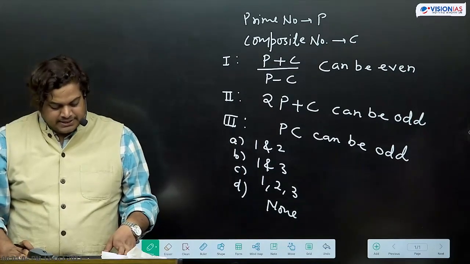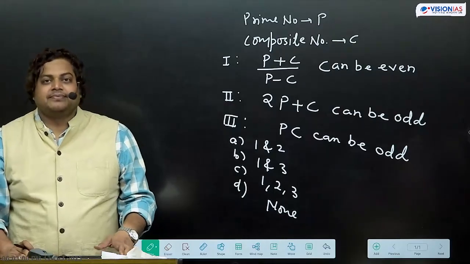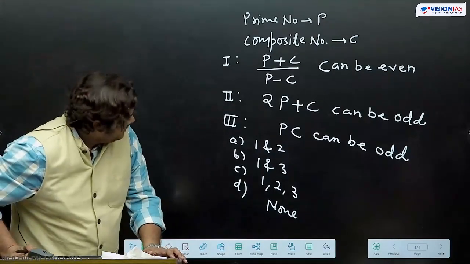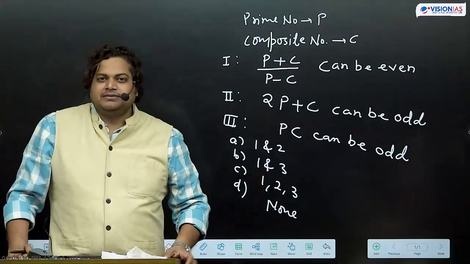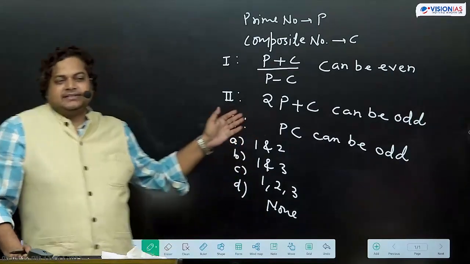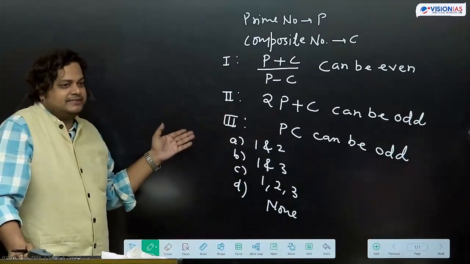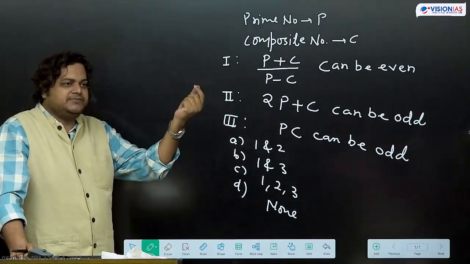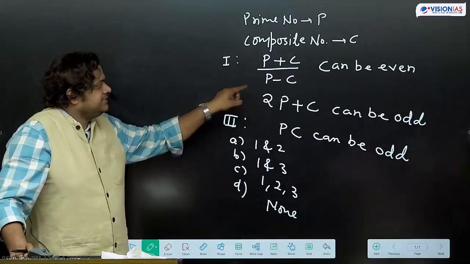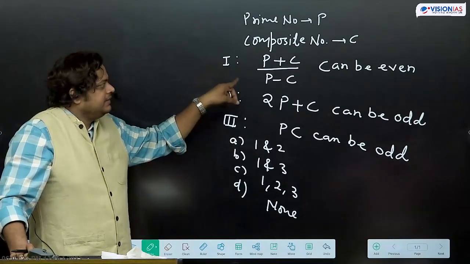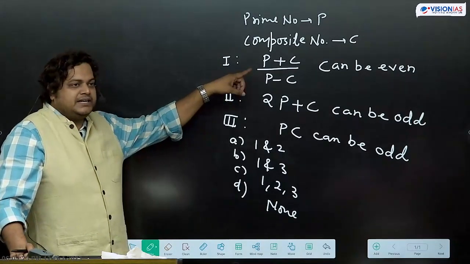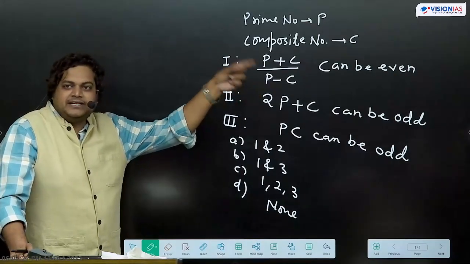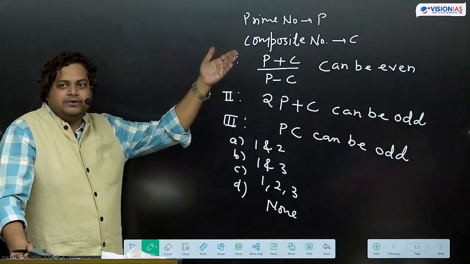What answer are we getting? C, all the three. So in the "can be" type, mostly this is the answer. We need to just check any one instance where we put some numbers for p plus c, p minus c, and in one instance we get an even number. That means that is correct. "Can be" is not an always condition.